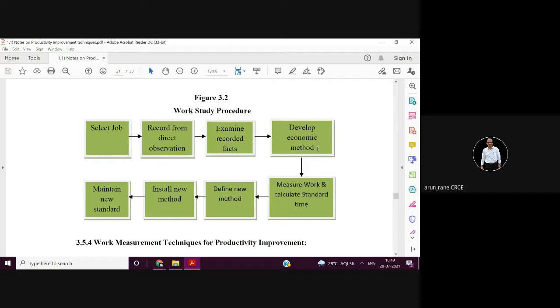So whatever economic method you have developed, for that method you measure the work and calculate the standard time. You define that new method, install that new method, and you have to see that you are maintaining that new method. That is what is important. Even if you are not there, the method has to be adopted. So you have to prove that.